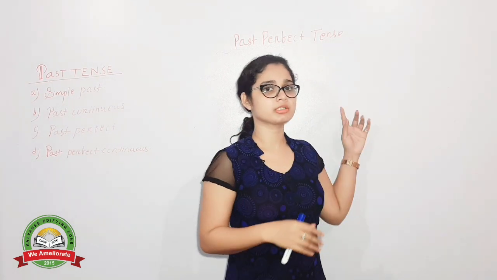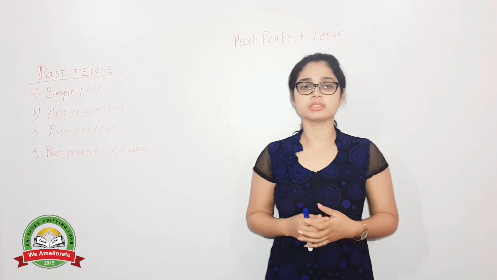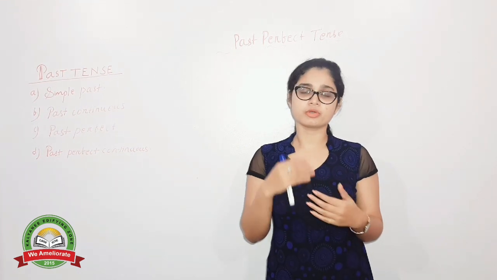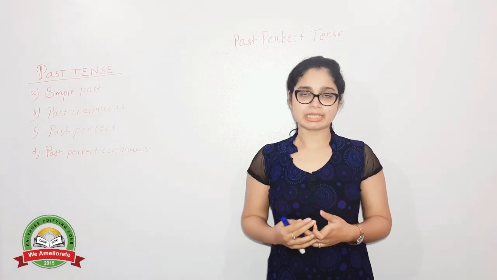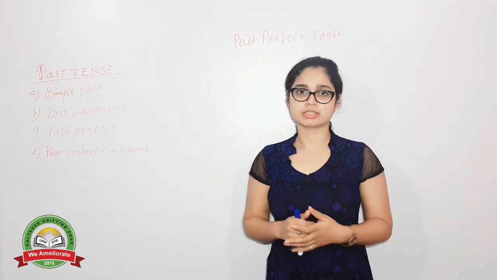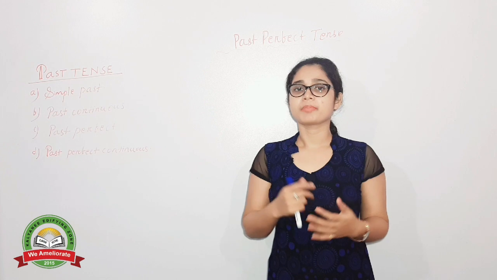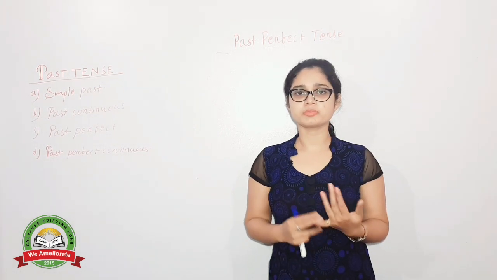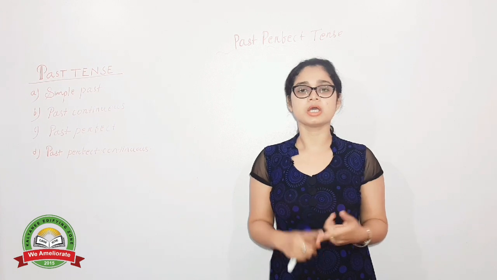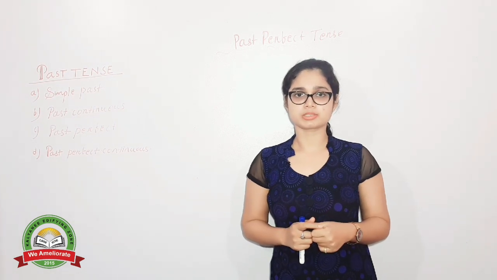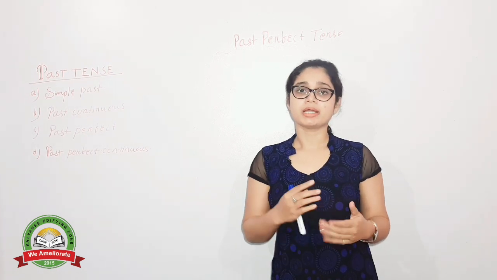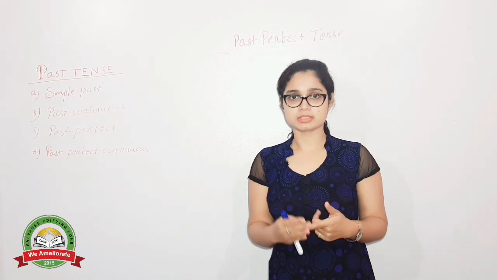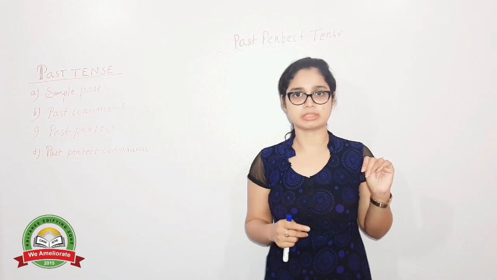So before going to write the structure for you, I just want to tell you, to form any sentence in past perfect tense, you have to know the use of the past participle form of the verb. As before I had told you, verb has 3 forms: present, past and past participle. Here you have to know the use of past participle form, that is verb 3, and the past participle form of the verb have, that is had. Here you have to use these 2 things, right?